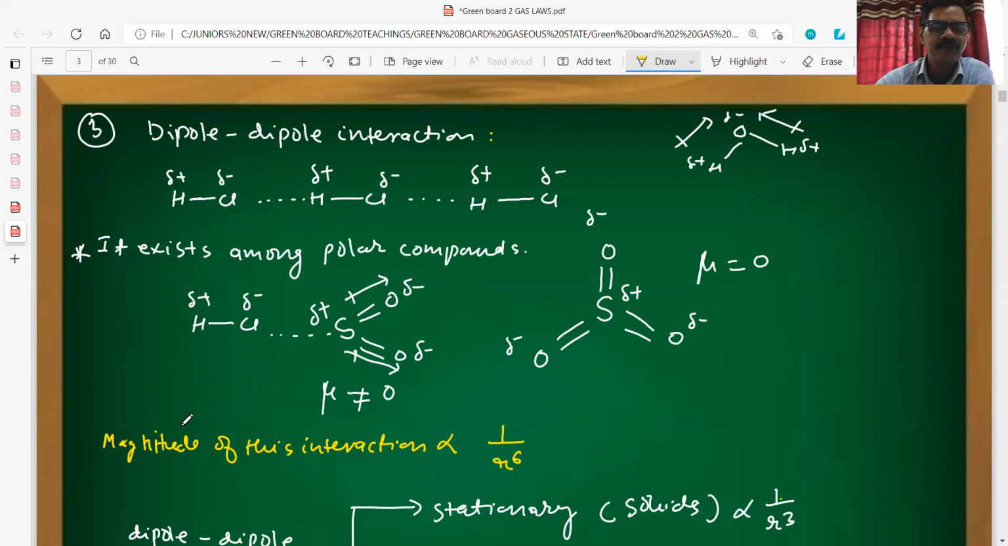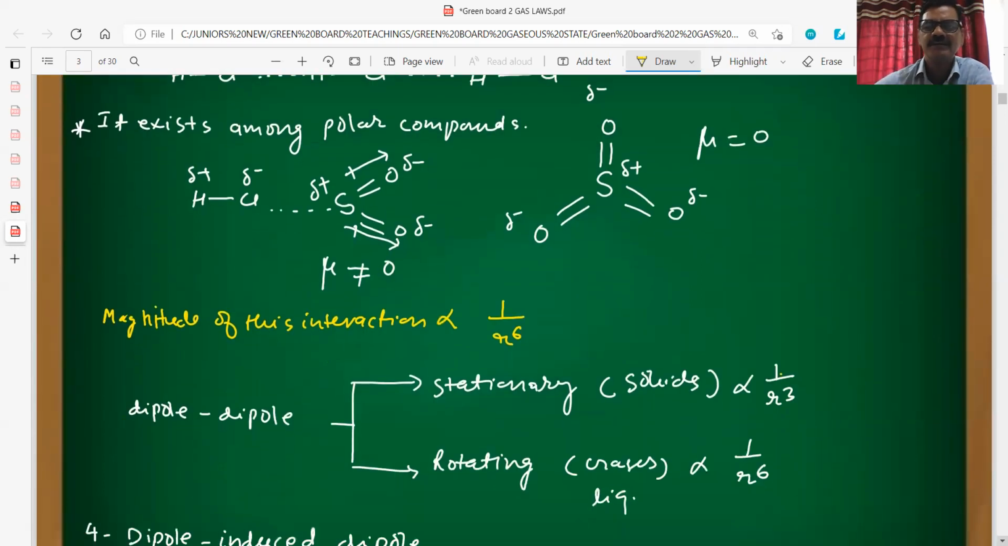And the magnitude of this interaction, that is the force of attraction, is inversely proportional to the distance R power 6. That is, the distance is what? Between this molecule and this molecule, this is the distance R. So the magnitude of this one will be inversely proportional to R power 6.